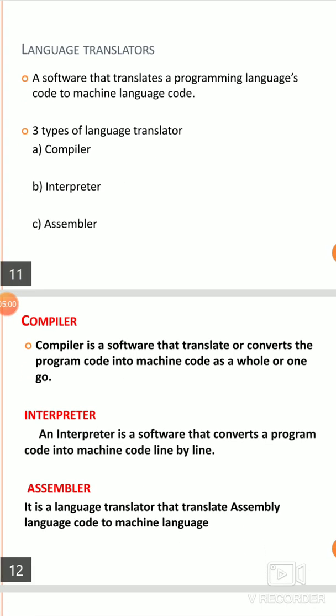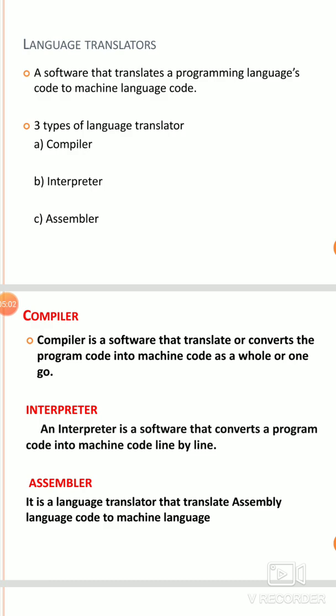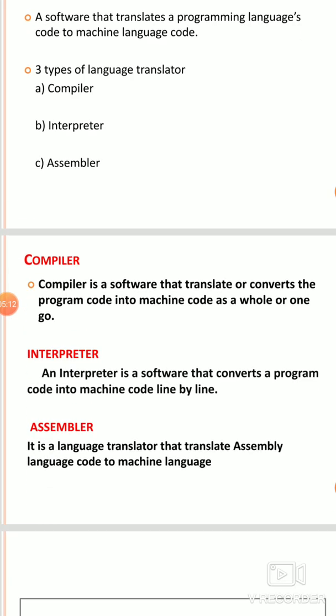Now, what is a compiler? A compiler is software that translates or converts the program code into machine code as a whole, or one at a time. Next, interpreter. An interpreter is software that converts the program code into machine code line by line.